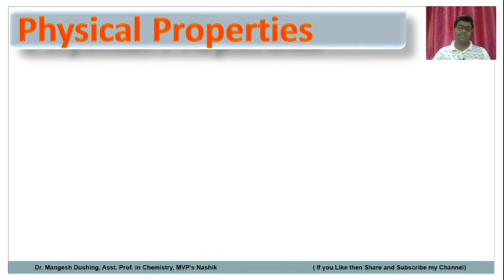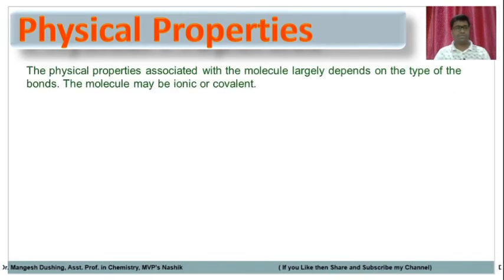So now we will see those physical properties. The physical properties associated with the molecule largely depend upon which type of bonds are there, and the molecules may be ionic or covalent. Depending upon the bonds, the molecule becomes ionic-like or covalent.